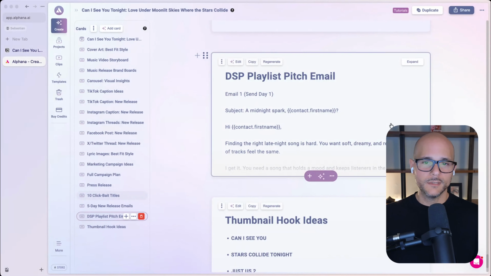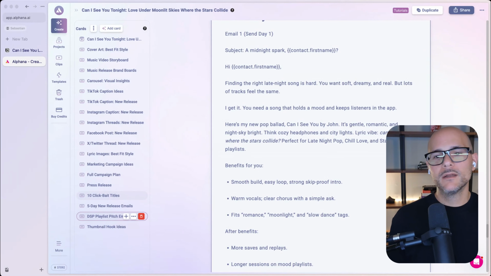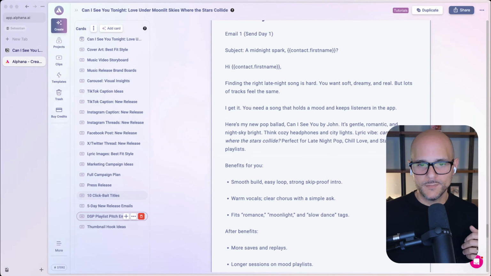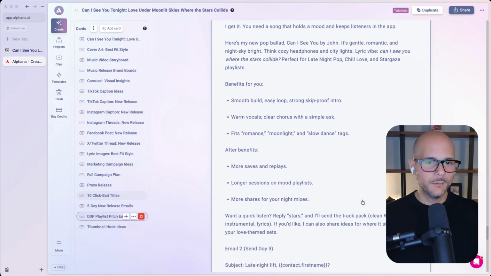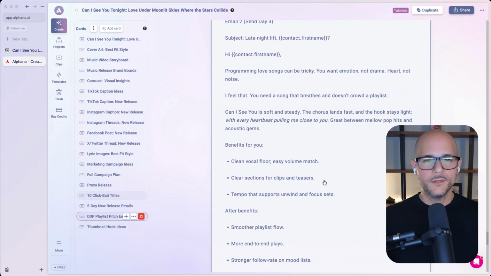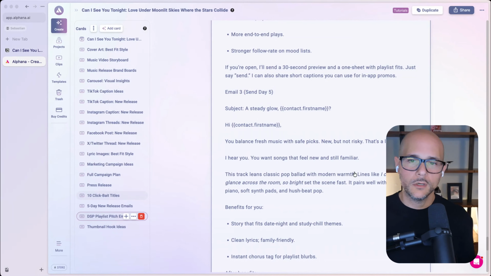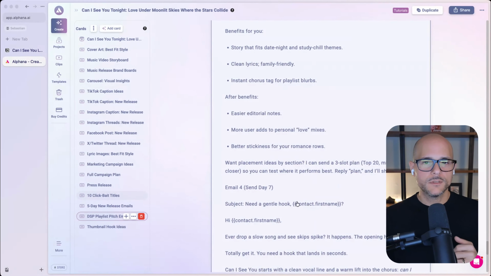And this is written a little bit differently because you're not asking them to listen to your music. You're trying to promote to them more about your song and why it benefits them, right? Why it would be beneficial for them to feature this music, because it'll help their playlist. It'll get them more saves, more replays, all of that. So it's a different mindset of how the pitch email is for a provider like Spotify or a person who owns a playlist versus the fan who's going to listen to your music.